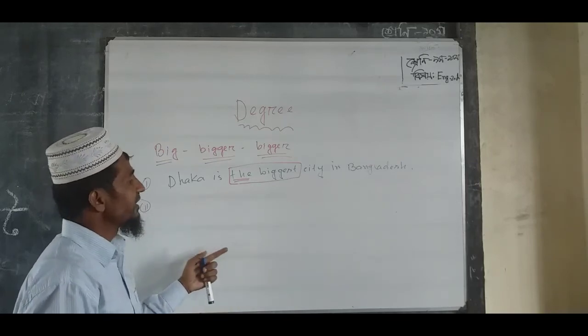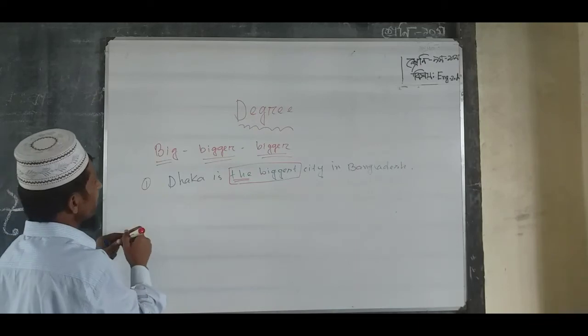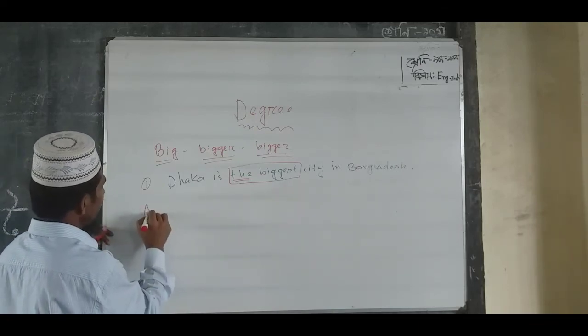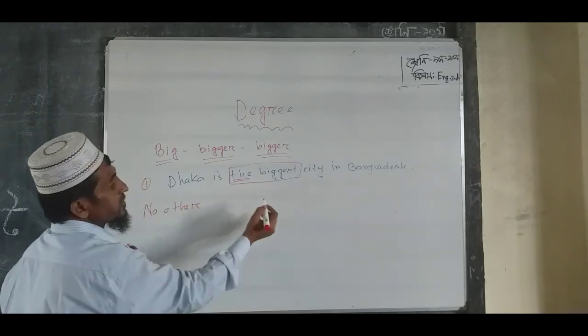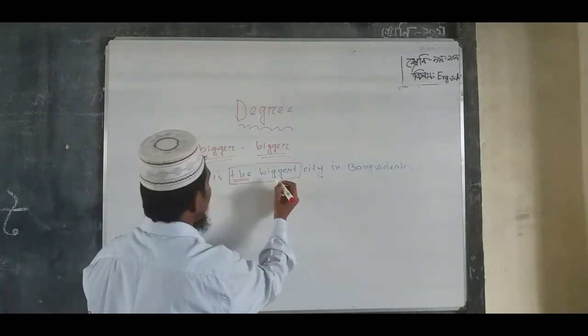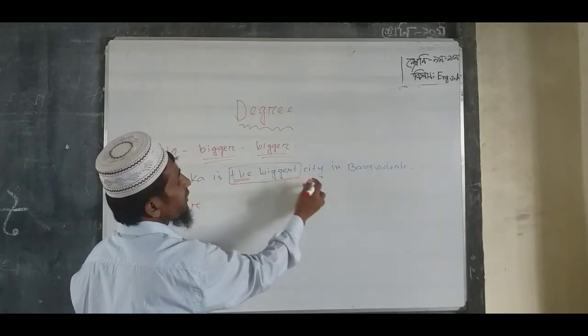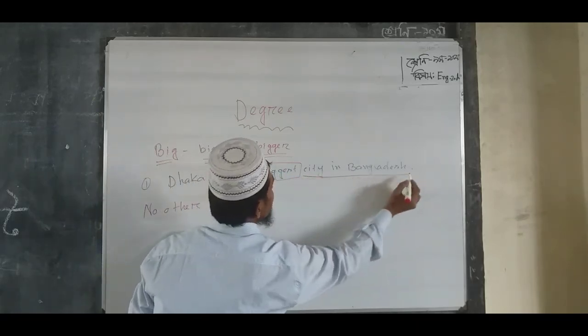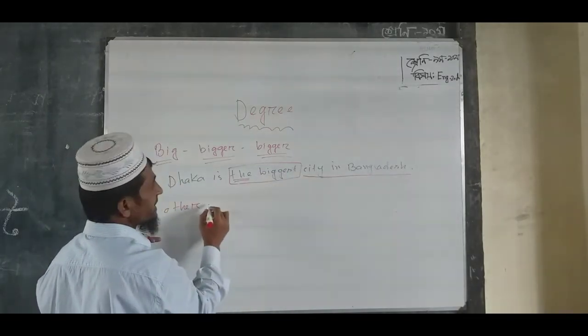We can use the positive sentence first. So positive sentence, no other. After the superlative form, that part has no change, and it will come first.